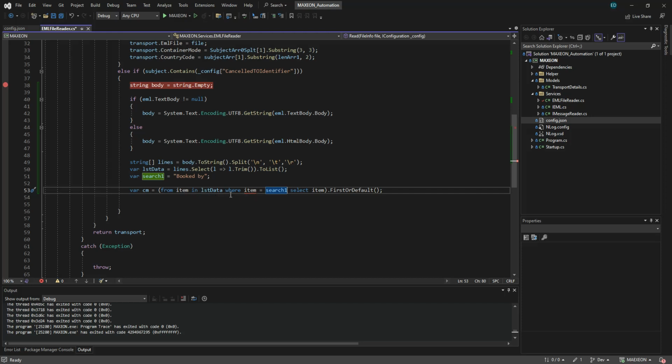From item in list data, where item, why is this wrong?